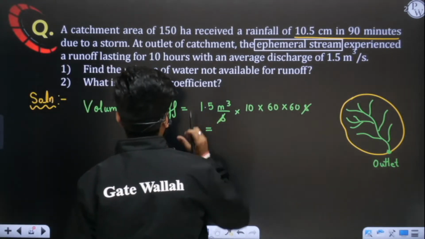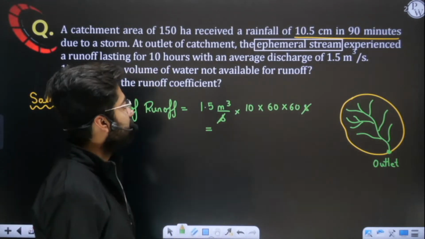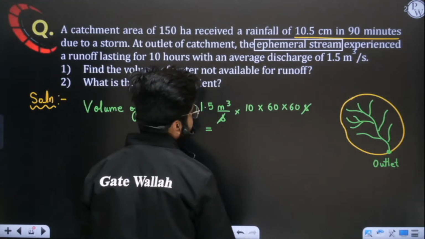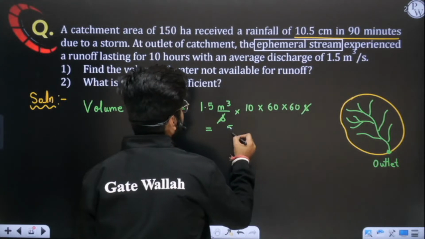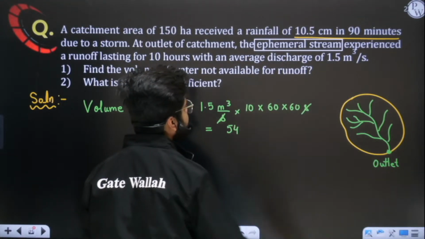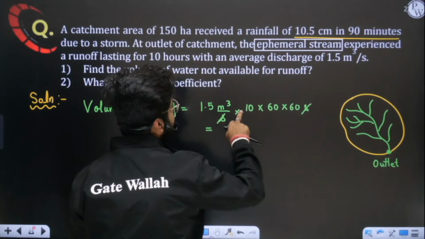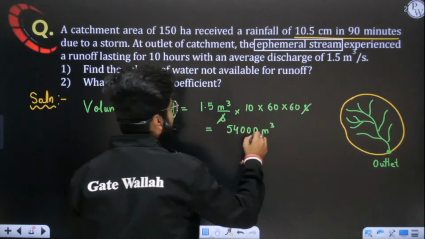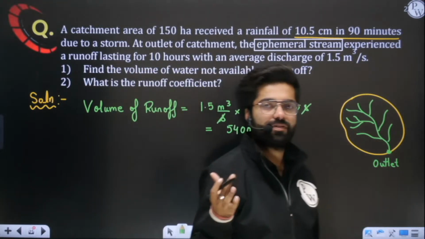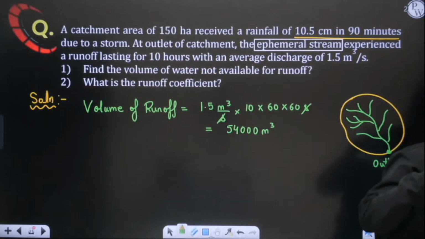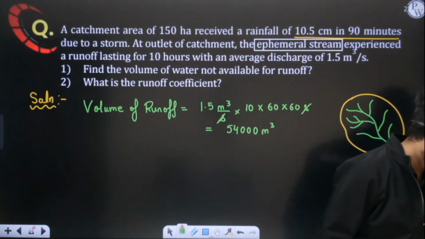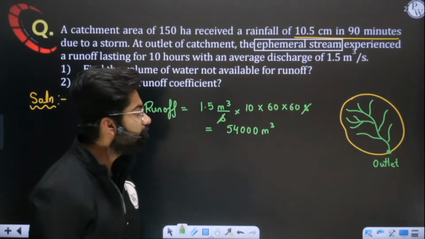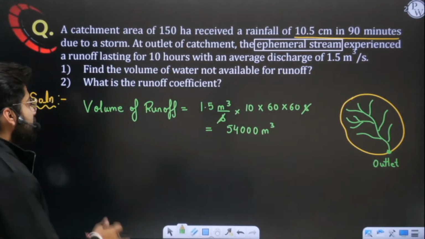So let me calculate this. Can you tell me how much we are getting here? This is 36, and it will be 54 if I'm not mistaken. 36 into 1.5 is 54, and we have 3 zeros, so I think the answer is 54,000 meter cube. Can you comment? Perfect. So 54,000 meter cube is the total volume of runoff.